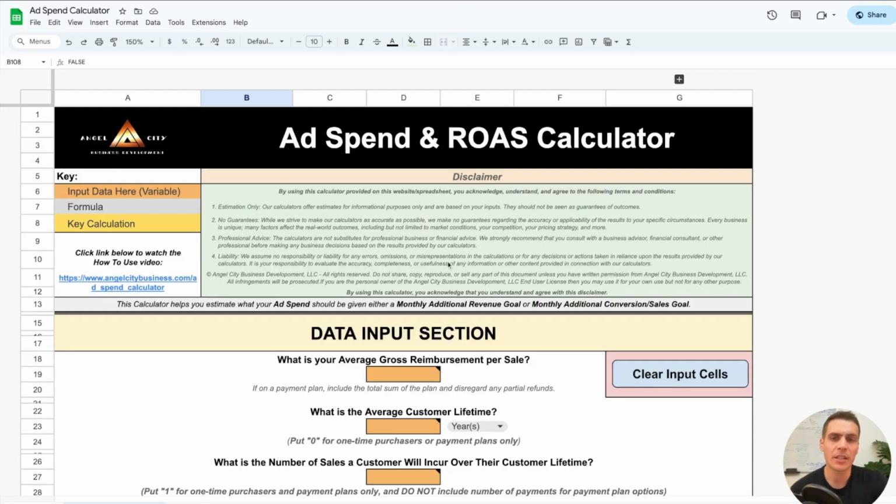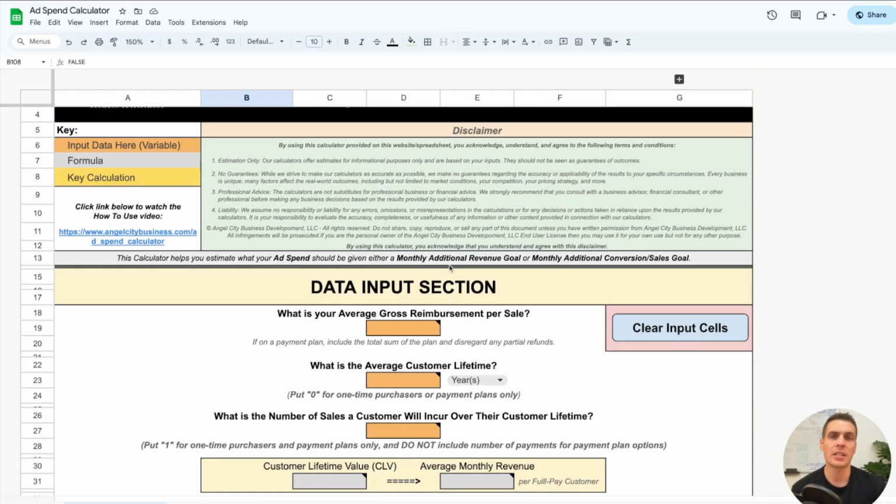All right, so back up at the top, let's go over with a specific example how to input your own business's financial and marketing data so that you can start using the calculator. Okay, and please also read the disclaimer here at the top, and there's another disclaimer at the bottom because that describes how the calculator is best used, as well as some of our limits of liability. Okay, so let's go over the inputs right now.